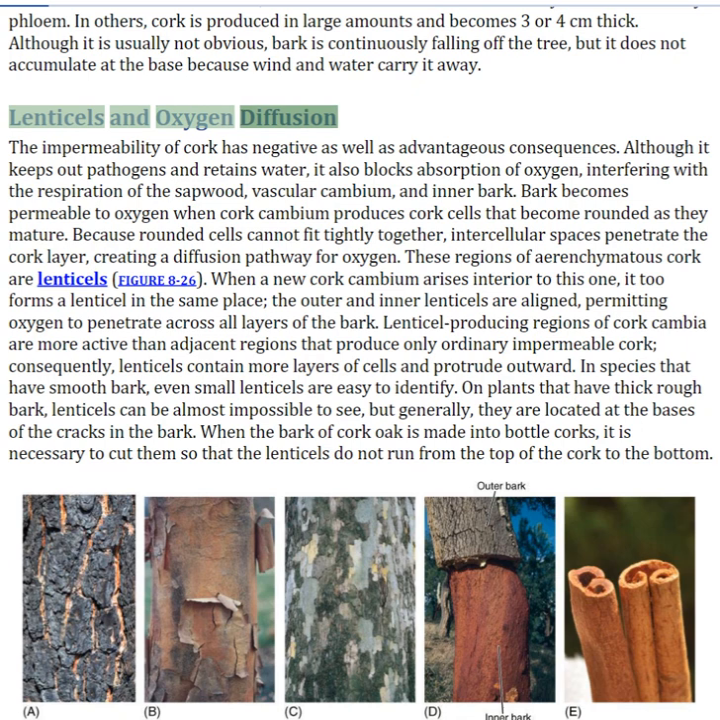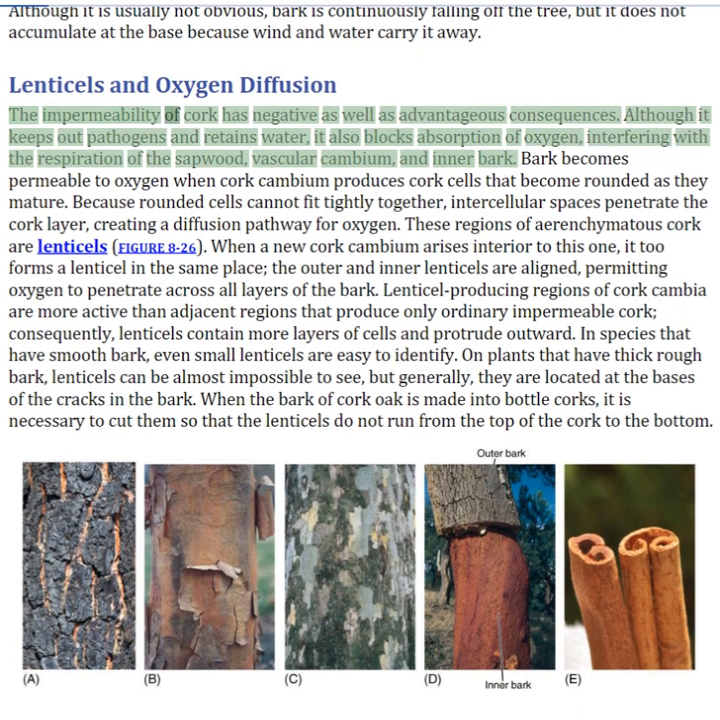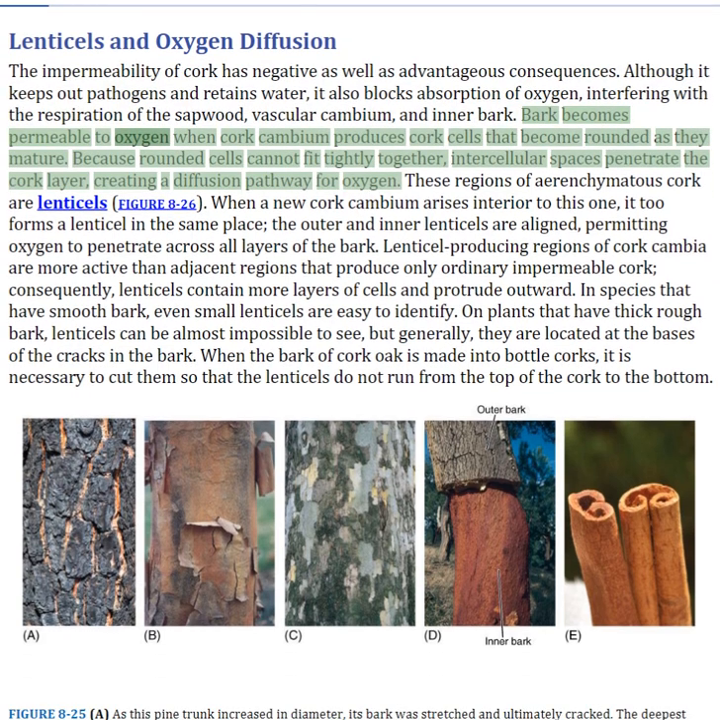Lenticels and oxygen diffusion. The impermeability of cork has negative as well as advantageous consequences. Although it keeps out pathogens and retains water, it also blocks absorption of oxygen, interfering with the respiration of the sapwood, vascular cambium, and inner bark. Bark becomes permeable to oxygen when cork cambium produces cork cells that become rounded as they mature. Because rounded cells cannot fit tightly together, intercellular spaces penetrate the cork layer, creating a diffusion pathway for oxygen.